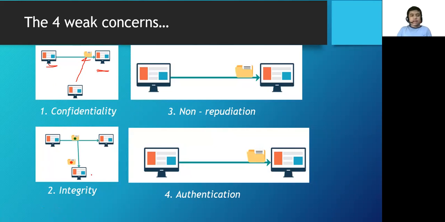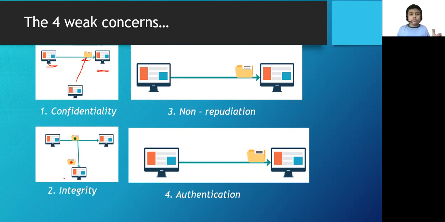Now we move to the second, integrity. This is quite an important concern, as if server A again is sending a message to server B, but server C comes in between and sees that server A is sending a message like, let's have a tea party at 2 p.m. at my house. Server C sees that in between, before the message goes to server B, and thinks, now I need to modify it. So now it will modify it and write its own words in it. For example, let's have a tea party at 7 p.m.